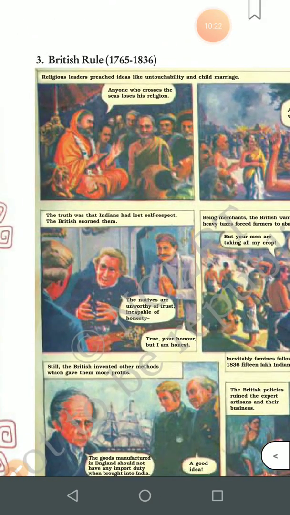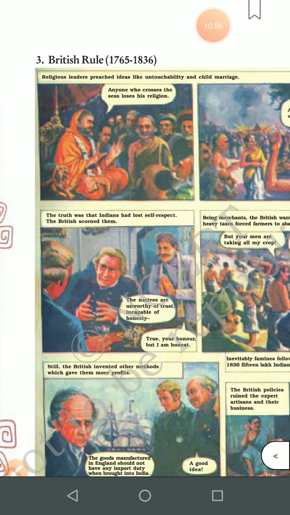Now children, British rule 1765 to 1836. Now what happened during this period in India? So children, on the first page we have seen that the Britishers were conquering one state after another state. When our kings were not very far-sighted, they were calling for help and instead the Britishers were conquering. It was the Britishers who were ruling them. It was not the kings who were ruling them.